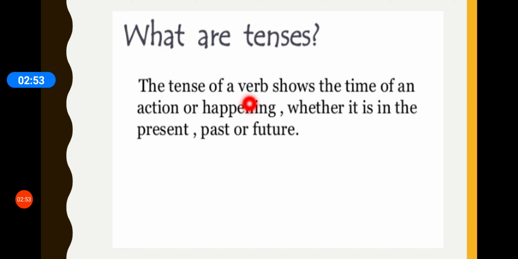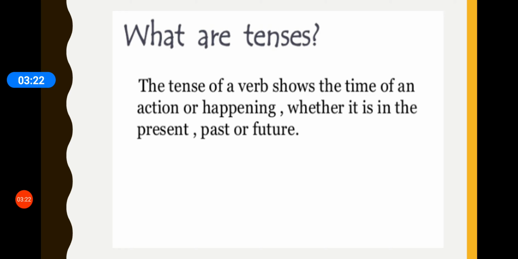First of all, we should understand what is a verb. Children, verbs are action words. Action words like I am speaking. So, speak is an action word. Similarly, laughing, crying, then jump. All these are action words, right? In which some action is taking place.